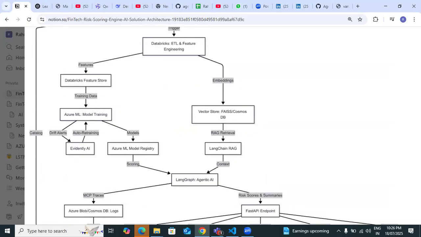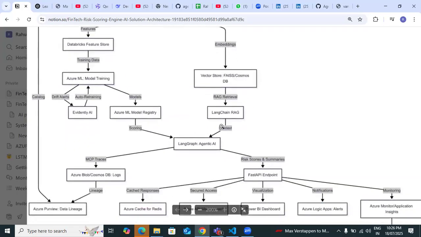Then you are bringing in the vector store. The databases can be a vector database also, or you are just pulling into a vector database. What is the purpose here? On the left side is for machine learning purposes, and this is for vector storage. Some CSV is stored in a vector database also, and both data go to the LangGraph scoring. Hold on, hold on.